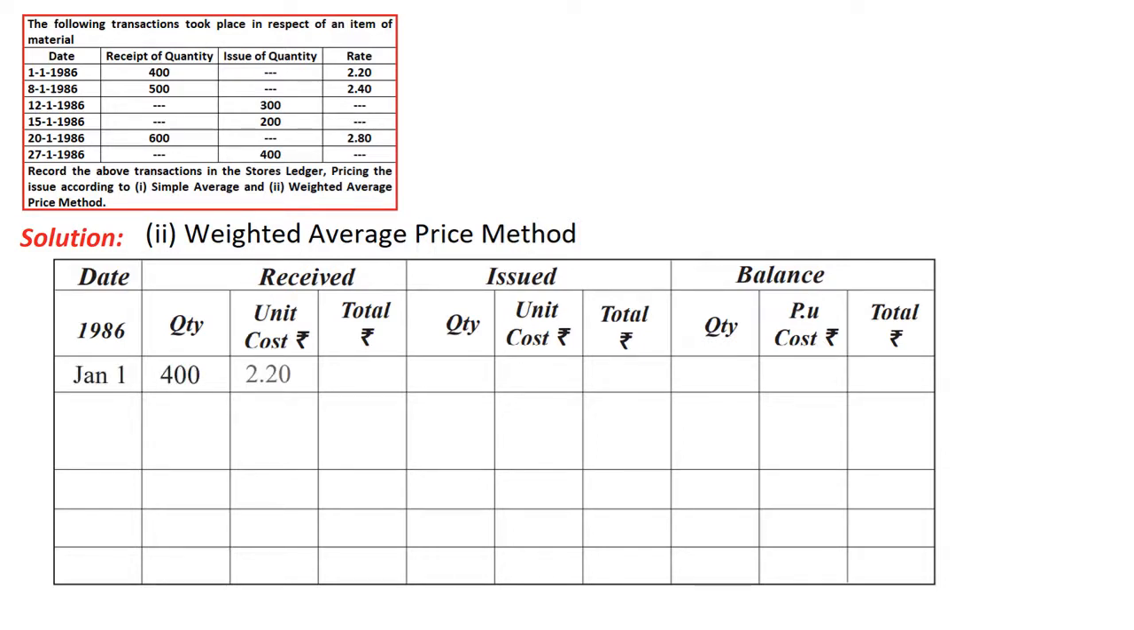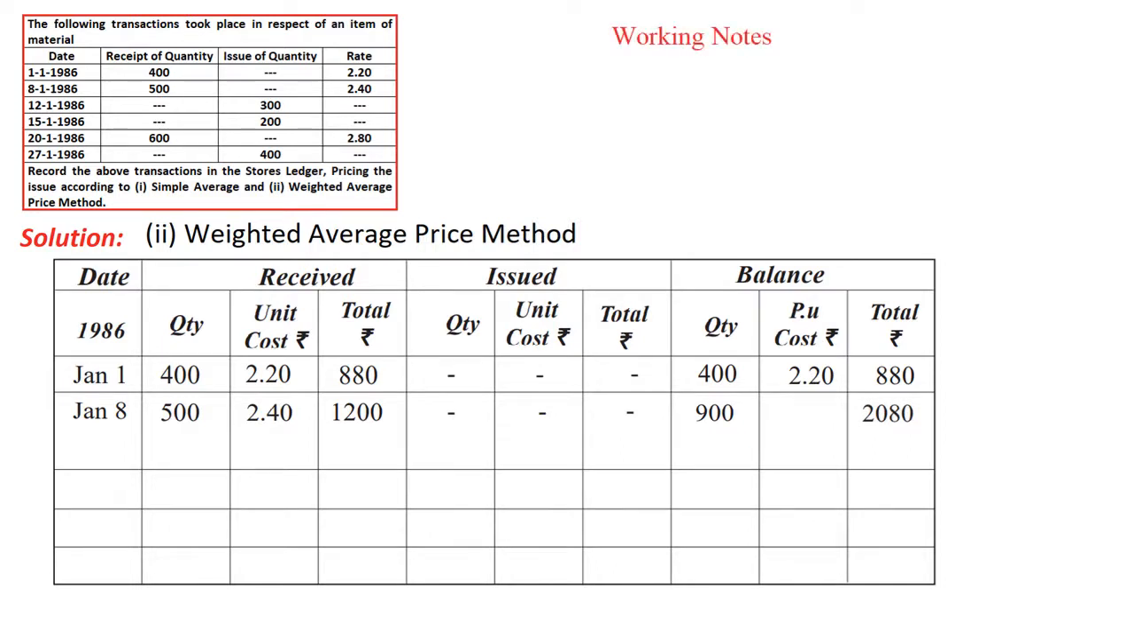On 1st January we purchased 400 units at 2.20. Here we are recording the cost per unit as well, which is most important for you to understand. 2.20 is the cost per unit, so the amount is 880. Again we purchased 500 units at the rate of 2.40. The balance will be 900 units, that is the earlier 400 plus this 500, and the cost is 2080.